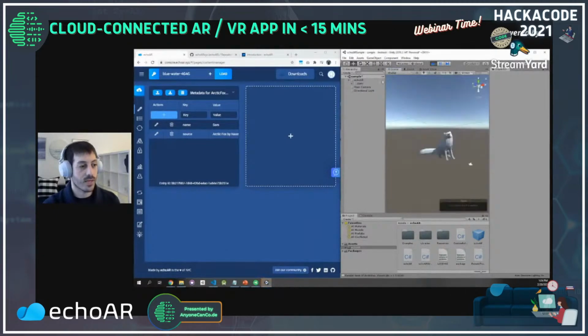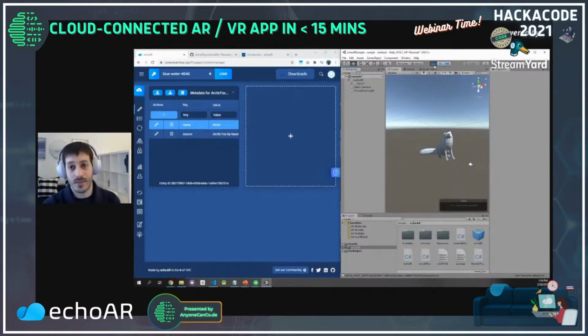Data is streaming from the cloud to the game engine, and voila, now we have Sam the Fox. If I change it to something else, bam, automatically it's Kevin. How cool is that? Again, really simple examples to show that you can use data however you like and change that remotely.